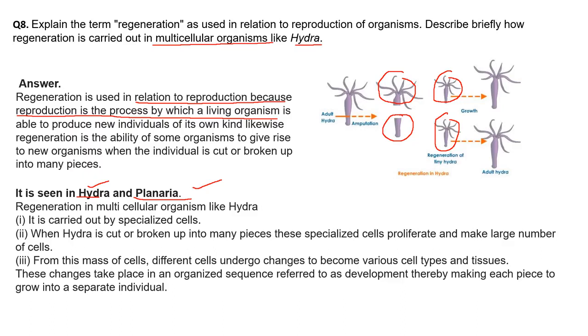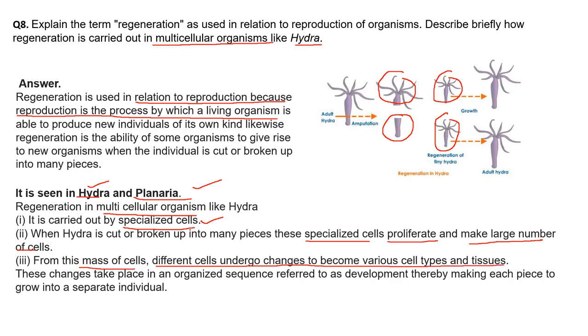Regeneration in a multicellular organism is carried out by specialized cells. When Hydra is cut or broken into many pieces, these specialized cells proliferate, they divide and make a large number of cells. From this mass of cells, different cells undergo changes to become various cell types and tissues.